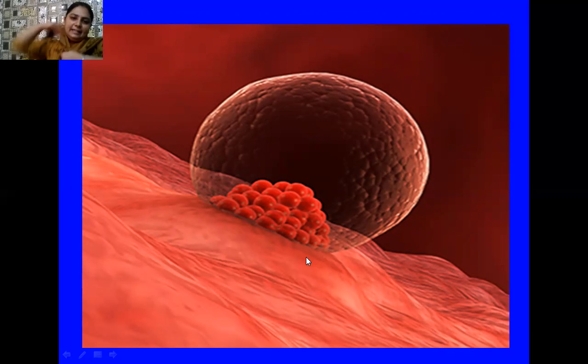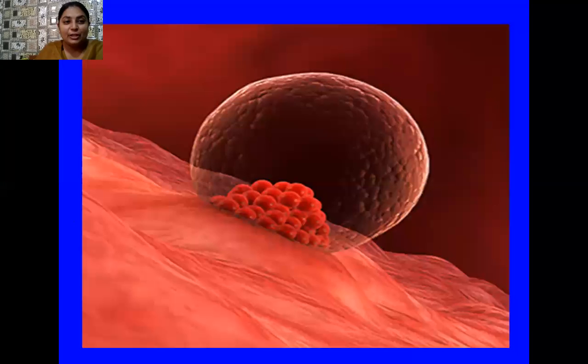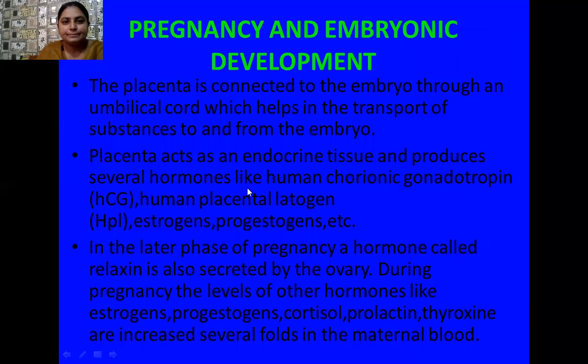And inside this blastocyst, so many cells are present as a mass, and this mass of cells is known as the inner cell mass, which later differentiates into the embryo and the embryonic layers such as ectoderm, endoderm, and mesoderm. Sorry, I said epidermis. It is not epidermis, it is ectoderm.